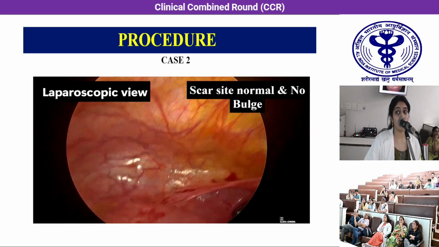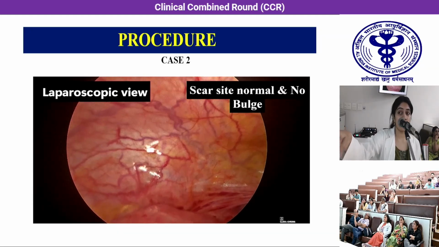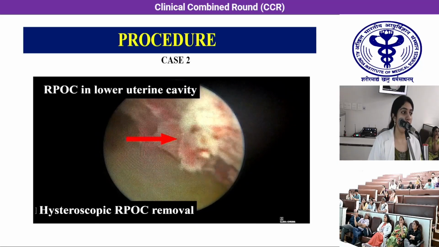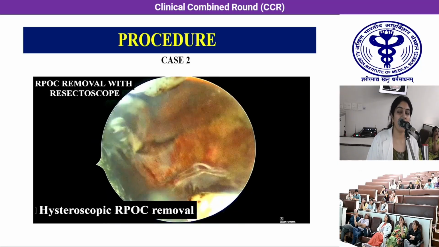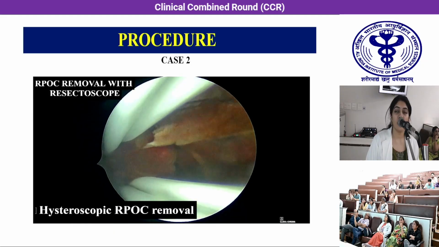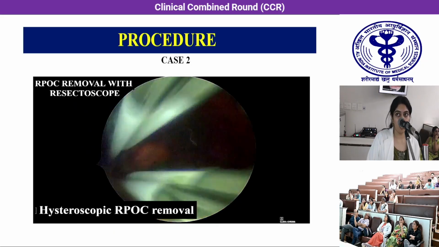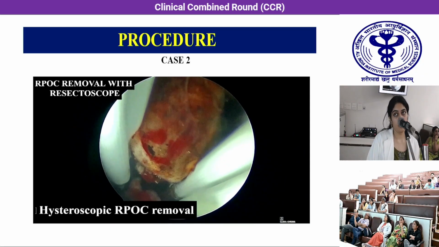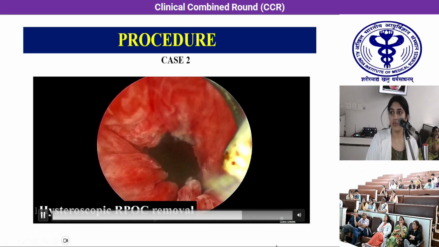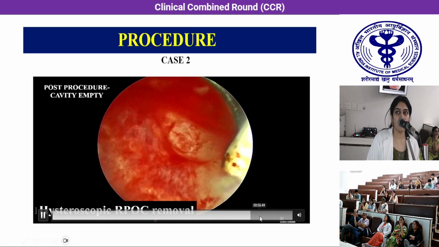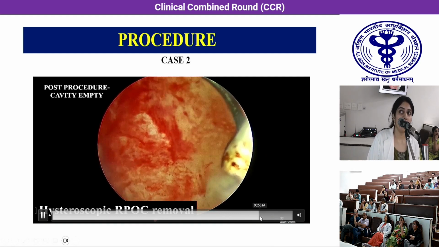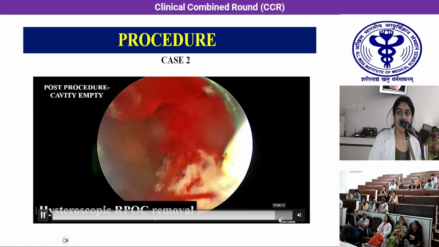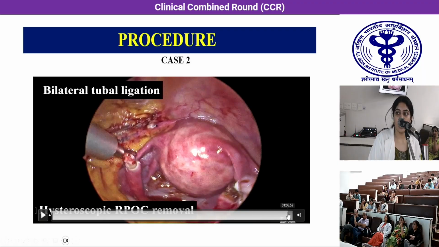But here in the laparoscopy, in the lower uterine segment there is no bulge, and the scar site was absolutely normal. Then we proceeded with hysteroscopic RPOC removal with a resectoscope. As it is adherent, we removed it with the help of the resectoscope. After that, post-procedure hysteroscopy was done. The cavity was empty. This is the upper cavity, and the lower uterine cavity is also empty. After that, we proceeded with bilateral tubal ligation.